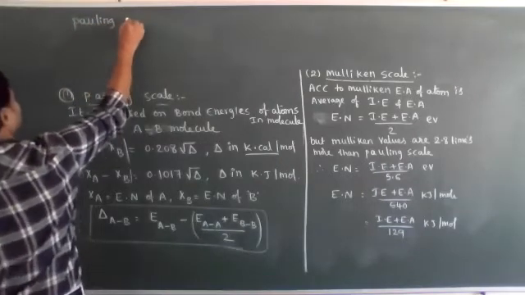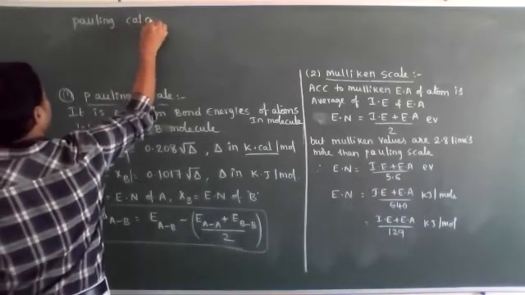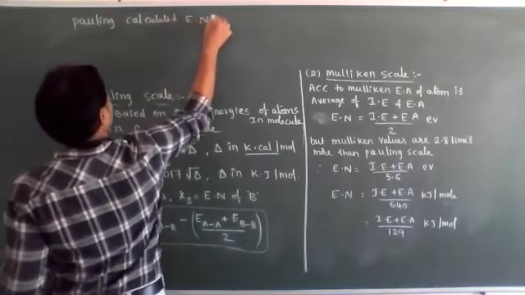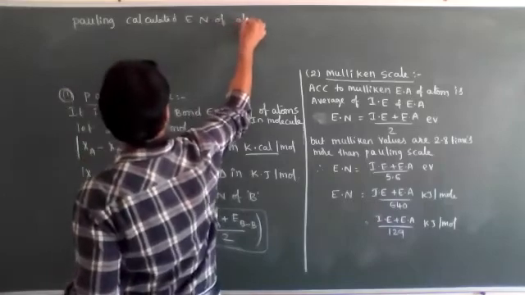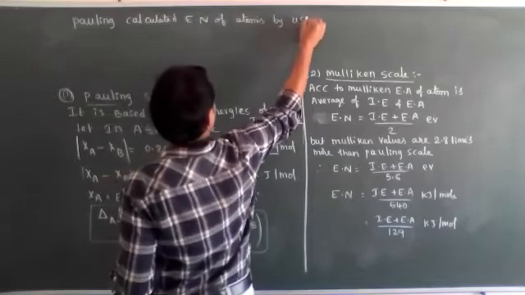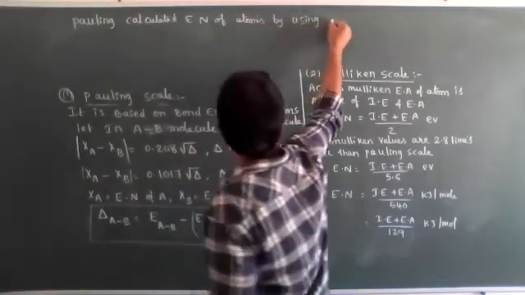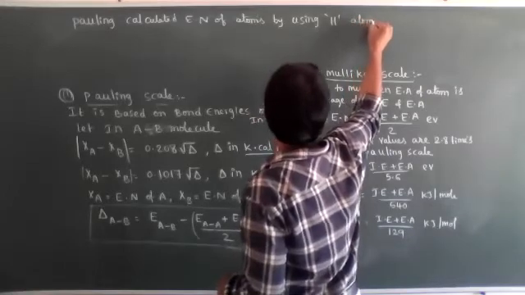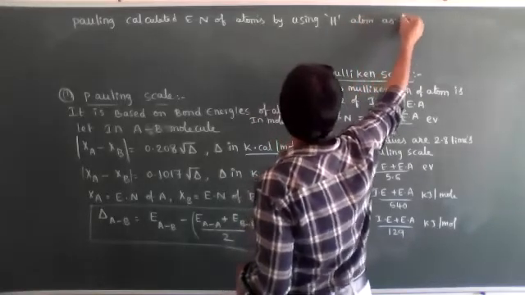Pauling calculated the electronegativity of atoms by using the hydrogen atom as a reference.